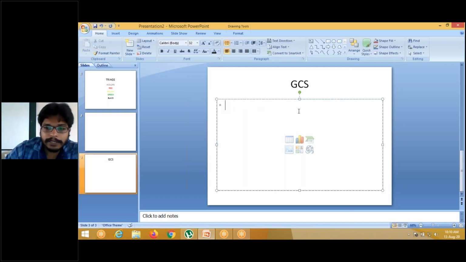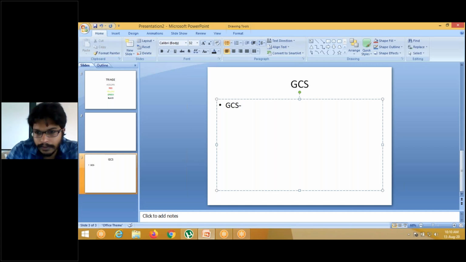Some important things in GCS. What is the minimum score and maximum score in GCS? Someone answered 13. It's not 13.